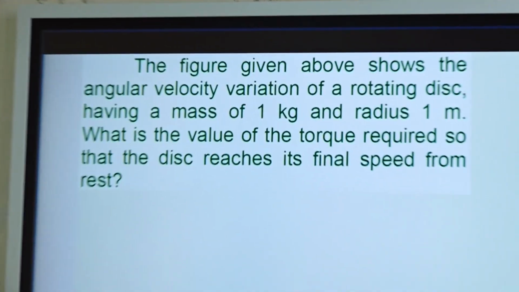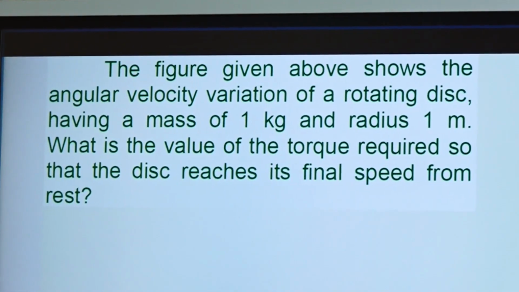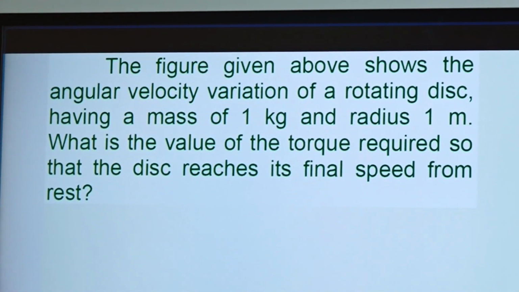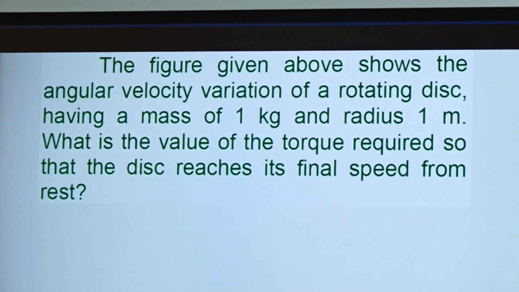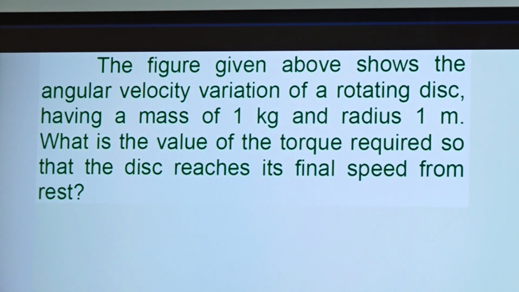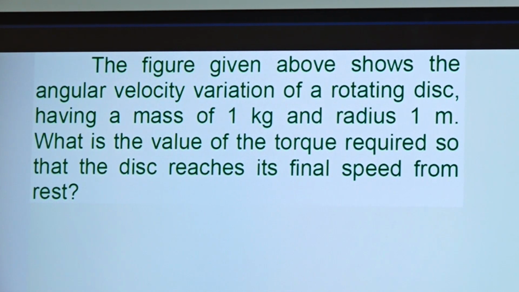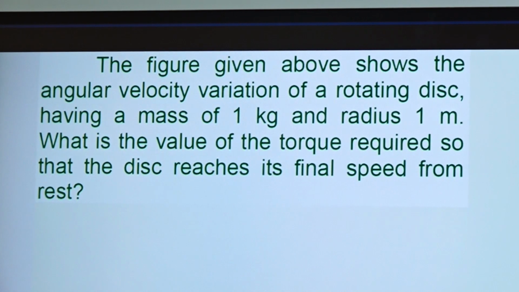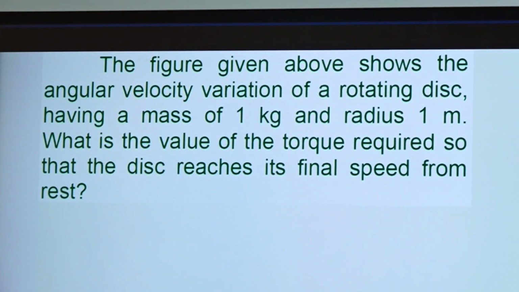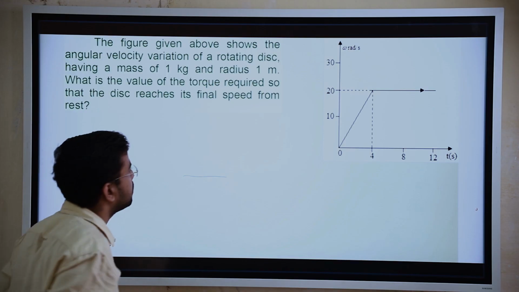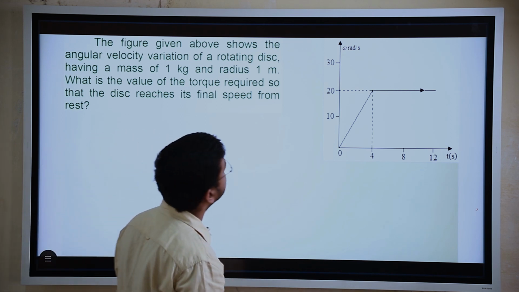The figure given above shows the angular velocity variation of a rotating disc having a mass of 1 kilogram and radius 1 meter. So there is a disc which is rotating, having a mass of 1 kilogram and radius 1 meter. What is the value of the torque required so that the disc reaches its final speed from rest? First let us see this diagram.